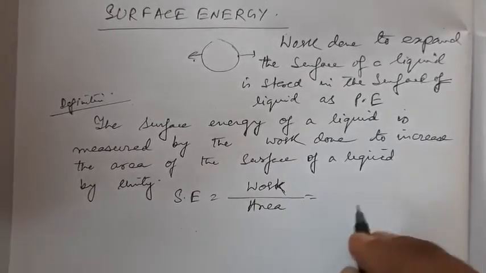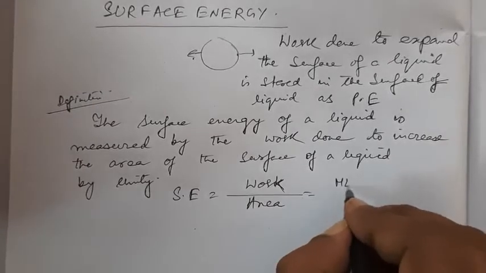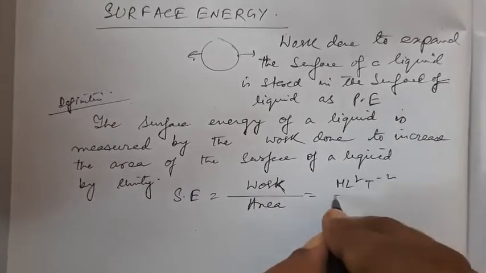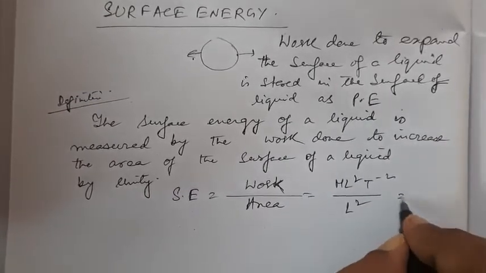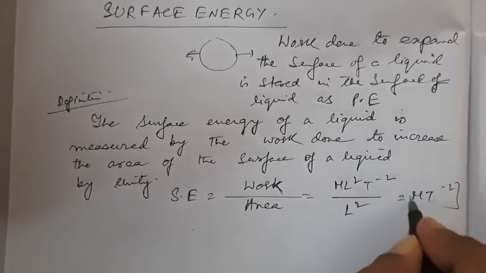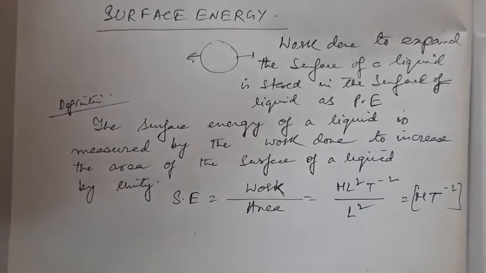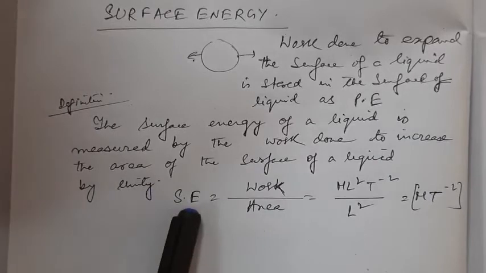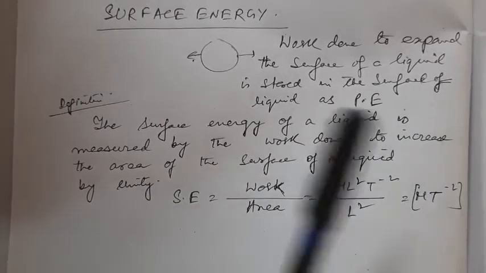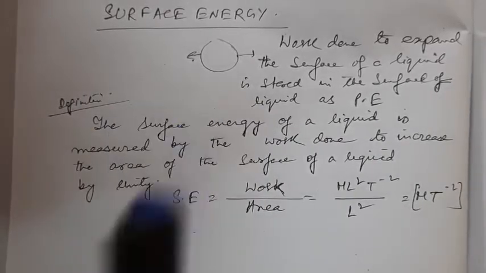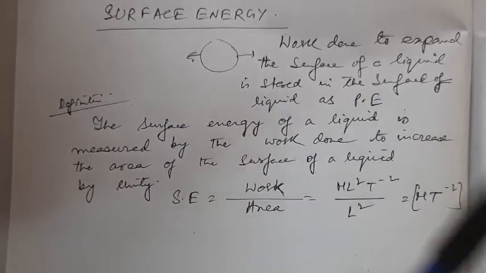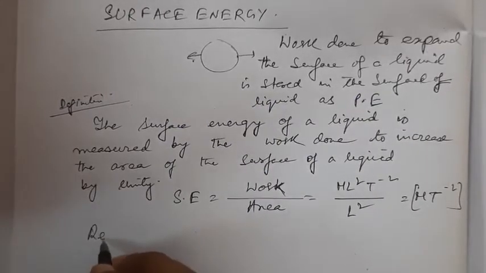Now what is the dimension? ML²T⁻² by L², so it is MT⁻². Now, coincidentally, the surface energy dimension coincides with the dimension of surface tension, that is also MT⁻².